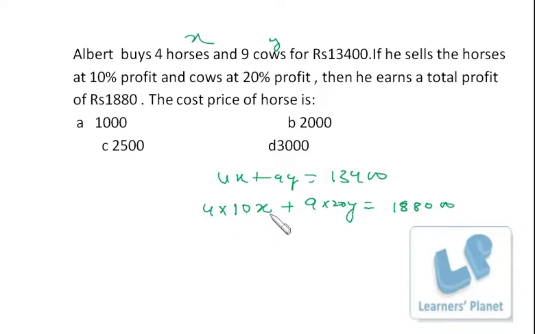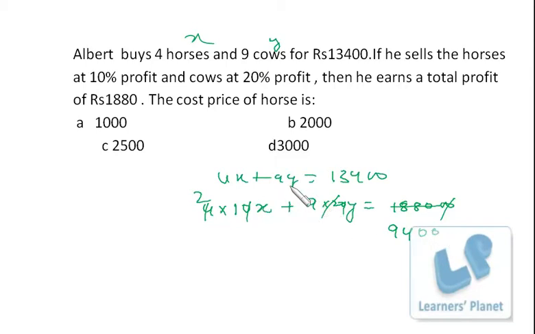There are 4 horses, and per horse he is earning 10% profit, so 10 by 100, and per cow he is earning 20% profit, so 20 by 100. I went for cross multiplication. I take out the 0s, and then, since I wish to have the price of the horse, that is x, I just take out this 2 also, and this becomes 9400.